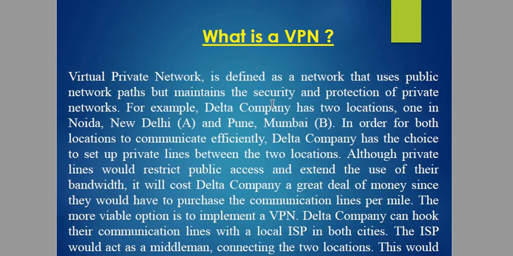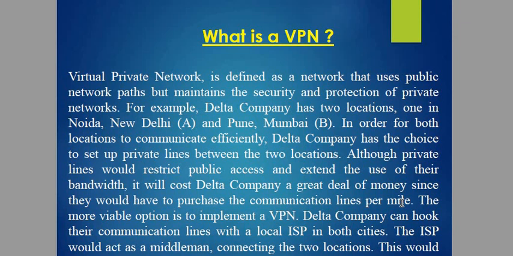For example, a Delta company has two locations, one in Noida, New Delhi, and one in Pune, Mumbai. In order for both locations to communicate efficiently, Delta company has the choice to set up private lines between the two locations. Although private lines would restrict the public access and extend the use of their bandwidth, it will cost Delta company a great deal of money since they would have to purchase the communication lines per mile.